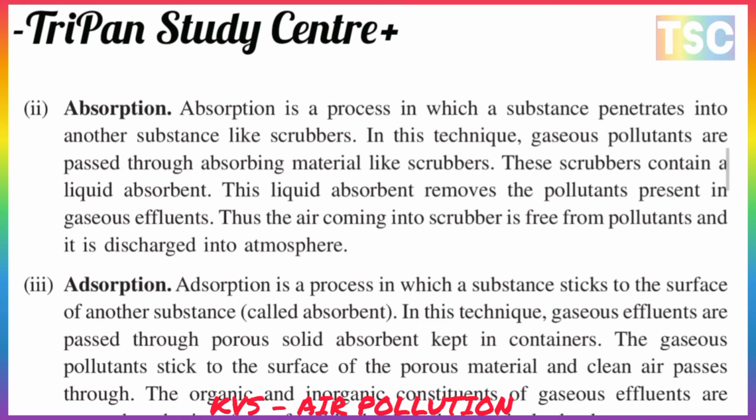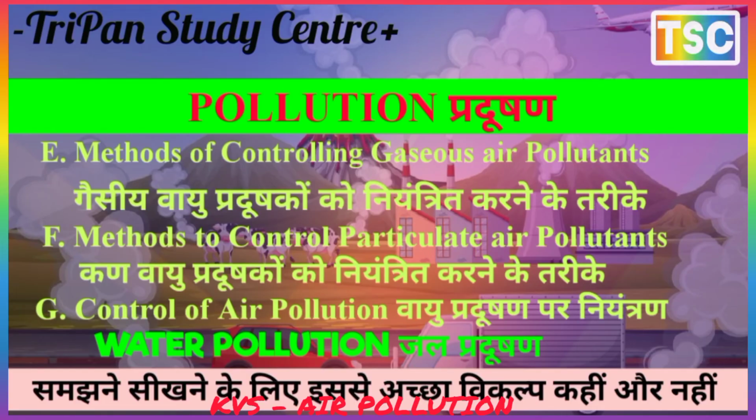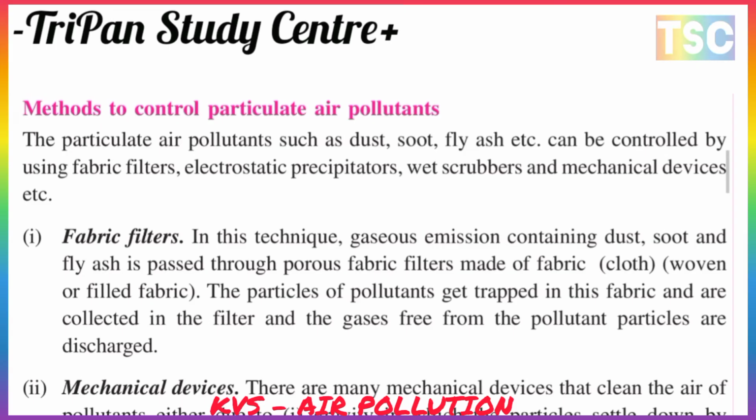Here the most important part is the methods of controlling particulate air pollutants, such as dust, soot, fly ash, etc. These can be controlled using fabric filters, electrostatic precipitators, and mechanical devices. The first is the fabric filter.